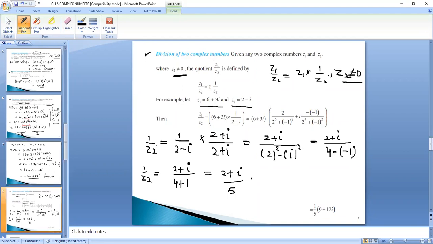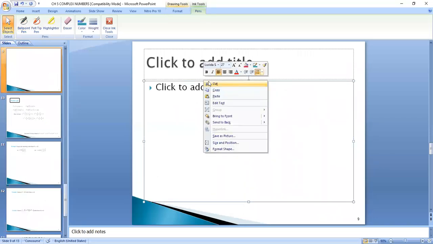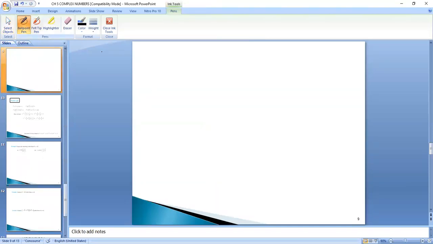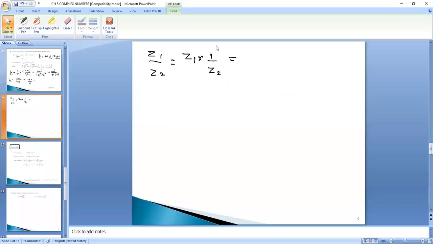Now we will multiply Z1 into 1 upon Z2, right? So we will multiply the two numbers. We are solving for Z1 upon Z2, which means Z1 into 1 upon Z2. Z1 was 6 plus 3 iota, so I am writing 6 plus 3 iota.